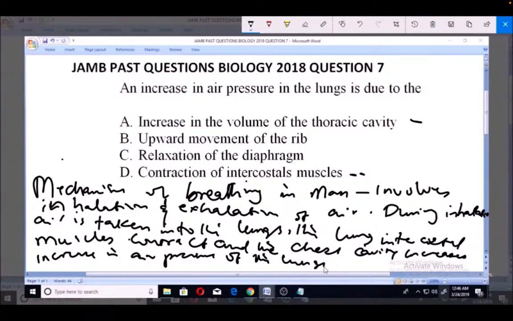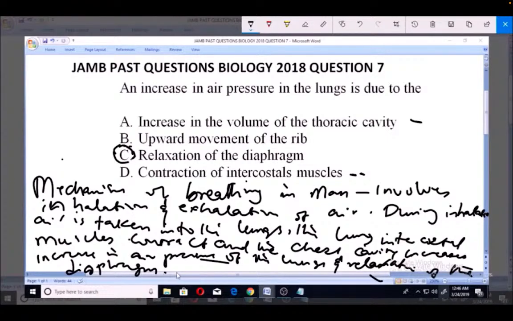And also, because of this increase in air pressure of the lung, there is now relaxation of the diaphragm. So the increase in air pressure and relaxation of the diaphragm work together. You understand? And the relaxation causes the increase in air pressure of the lungs. So that makes C the answer to this problem.